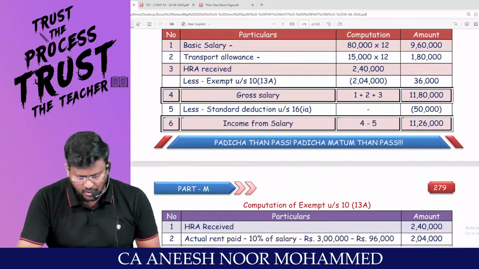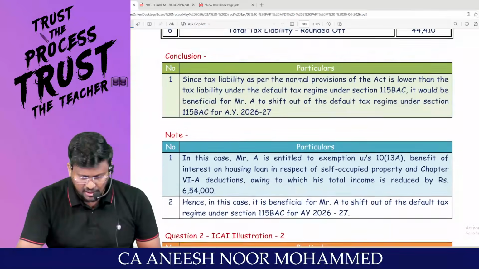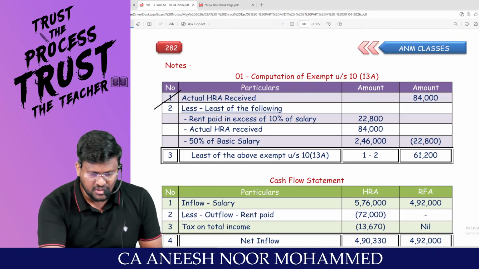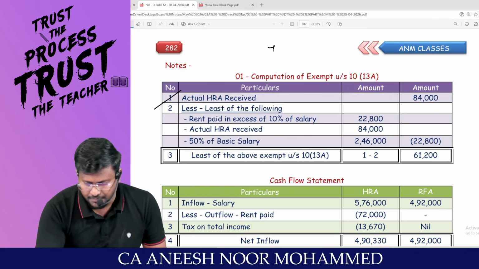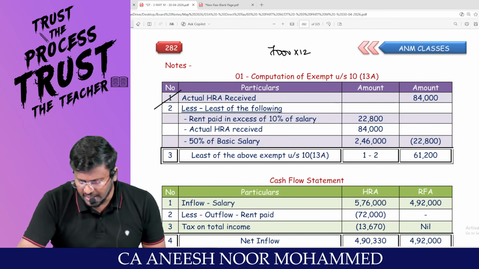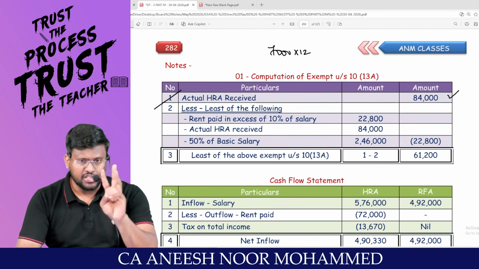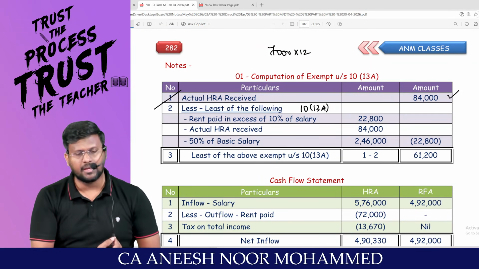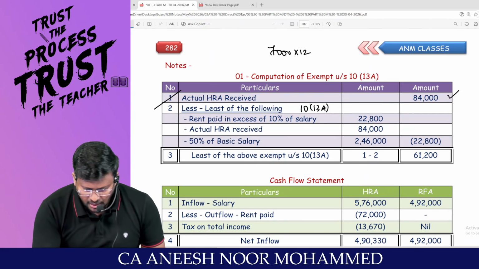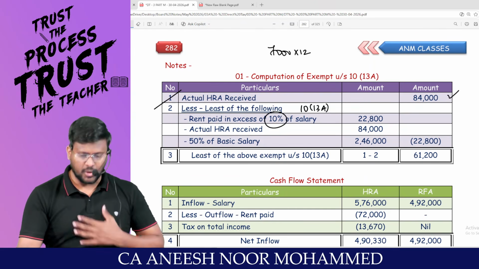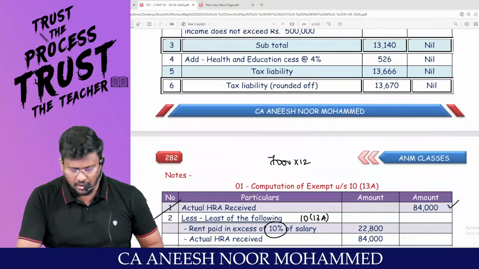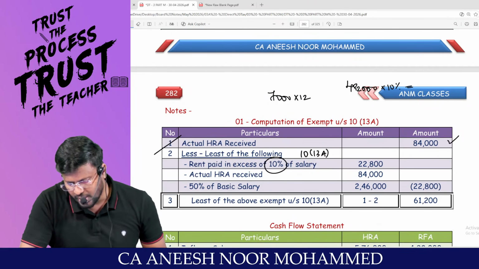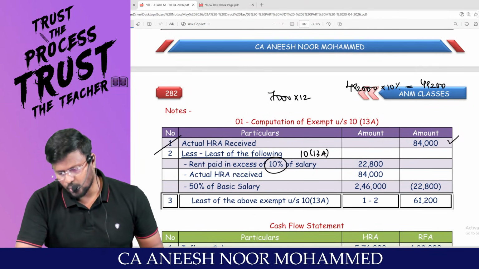My dear lovable students, HRA: the employer said that every month I am ready to pay you 7,000. So 7,000 into 12. That's the actual HRA received. Least of the three will be exempted under section 10(13A) under the optional tax regime. The first is rent paid in excess of 10% of salary. So I have to calculate the salary. The salary is 4,92,000, so 4,92,000 into 10% comes to 49,200.